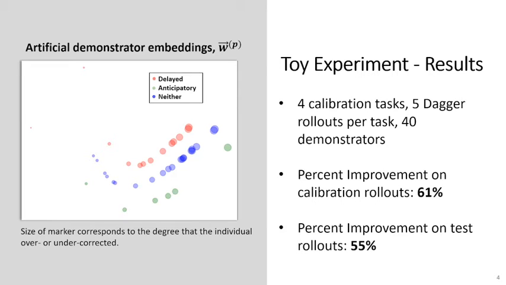We create artificial demonstrator data to test our model architecture. We train our model on 4 baseline tasks with 5 DAgger rollouts per task and 40 artificial demonstrators. We find that we are able to improve the corrective labels by 61% on the calibration training tasks and 55% on the holdout test tasks. On the left is a plot of the learned embeddings. Because similar demonstrators tend to cluster together, we can conclude that our embeddings learn a meaningful representation of an individual's demonstration style.